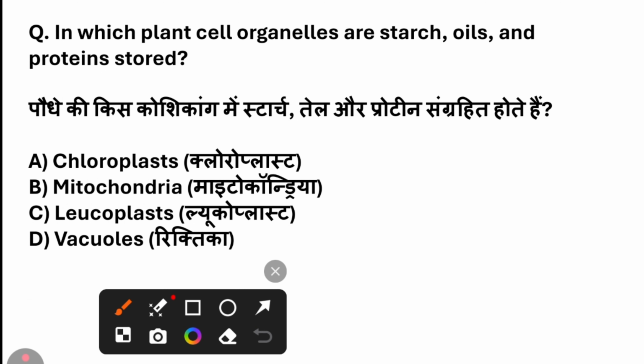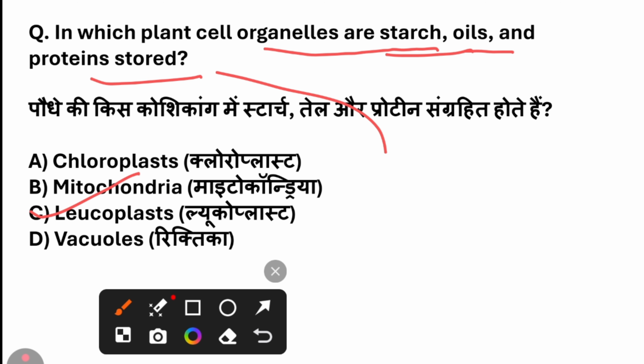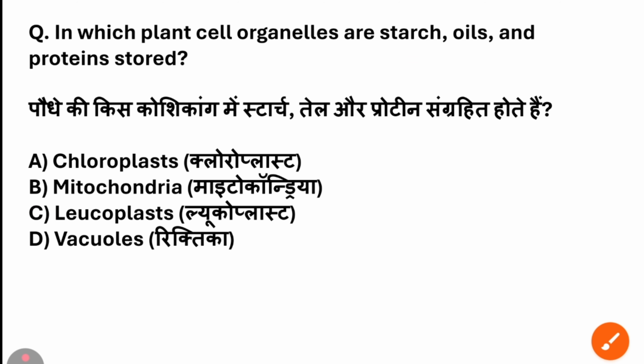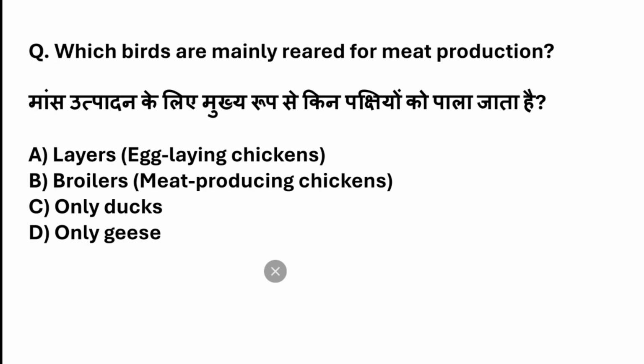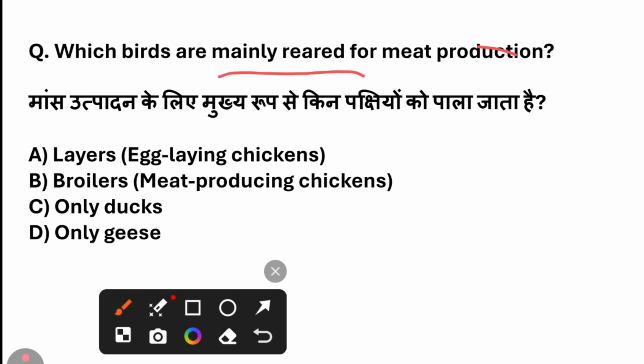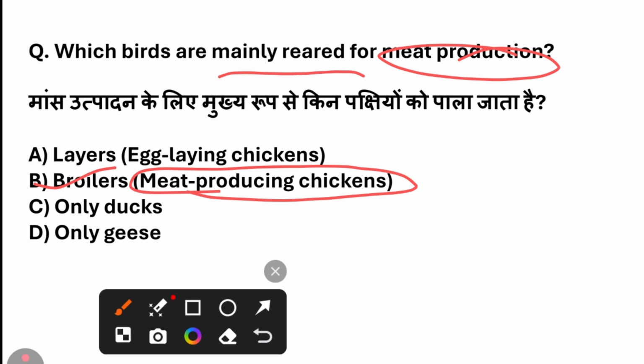In which plant cell organelles are starch, oil, and protein stored? The answer for this question is leucoplast. Starch, oil, and proteins are stored in leucoplasts. Which birds are mainly reared for meat production? The answer for this question is broilers, meat producing chickens.